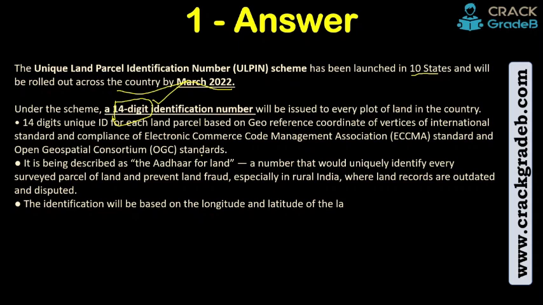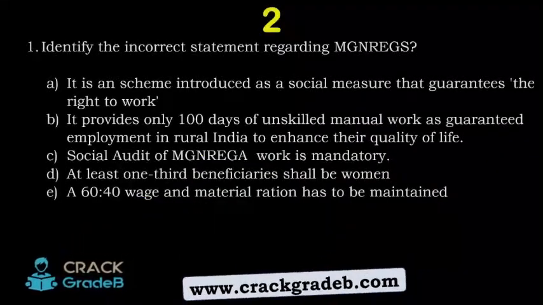But using this identification number, for example, like my Aadhaar card number and your Aadhaar card number will never match, we are certainly two different persons. So when a piece of land gets a 14-digit identification number, it comes into the record. Let's move forward with question number two.